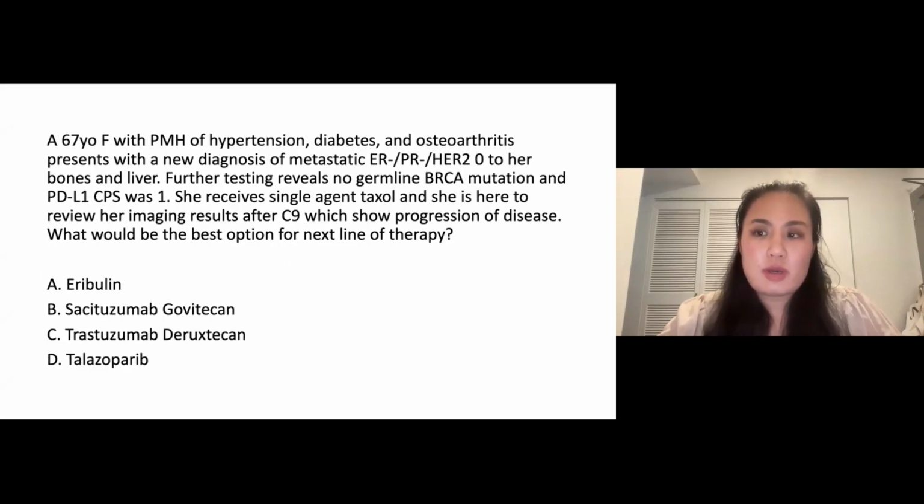A 67-year-old female with a past medical history of hypertension, diabetes, and osteoarthritis presents with a new diagnosis of ER negative, PR negative, HER2 0, metastatic to the bones and liver. Further testing reveals no germline BRCA mutation, and her PD-L1 CPS was 1. She receives single-agent Taxol, and she's here to review her imaging results after cycle 9, which show progression of disease. What would be the next best option for her next line of therapy? Would it be A, eribulin, B, sacituzumab govitecan, C, trastuzumab deruxtecan, or D, talazoparib?